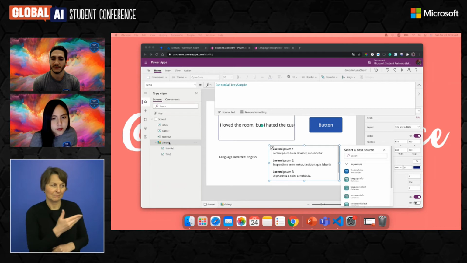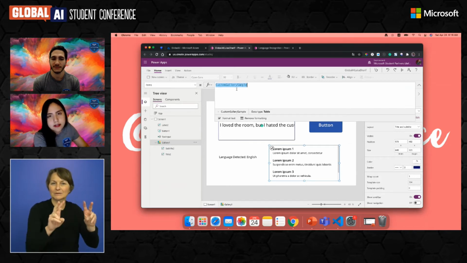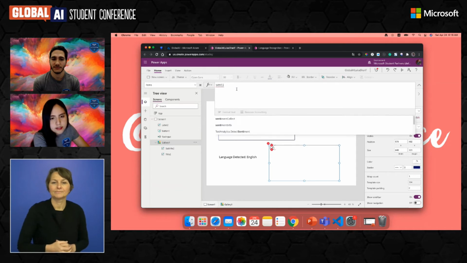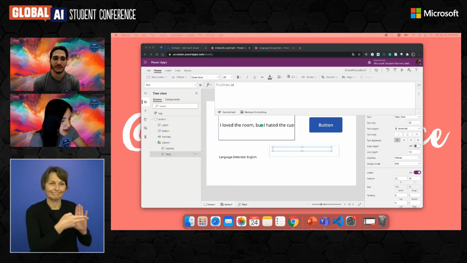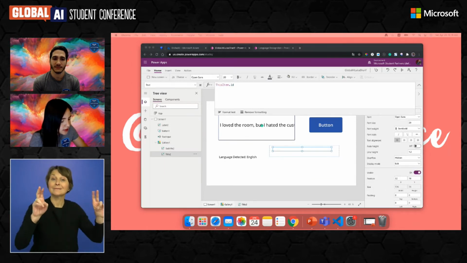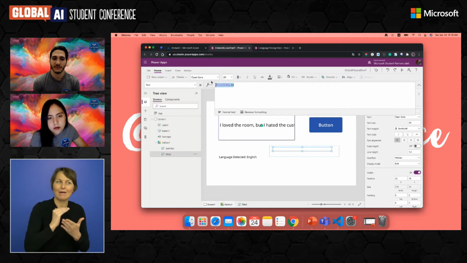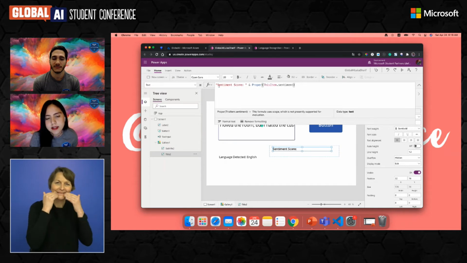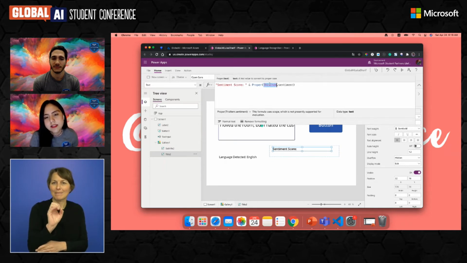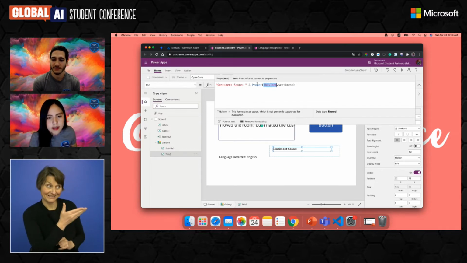And for that, to the gallery, we are gonna pass, you can change here, the collection. So in this case, we are gonna use sentiment collection, or sentiment collect. And in our title, we are gonna get that sentiment collect, and we are gonna print our sentiment collect response. So in this case, we are gonna say sentiment score and this item, which means the collection, that sentiment, what is the value of it.